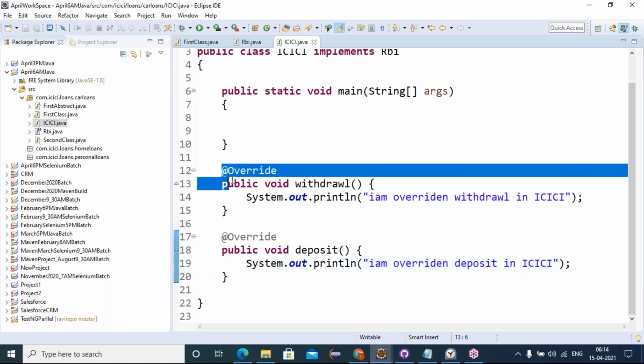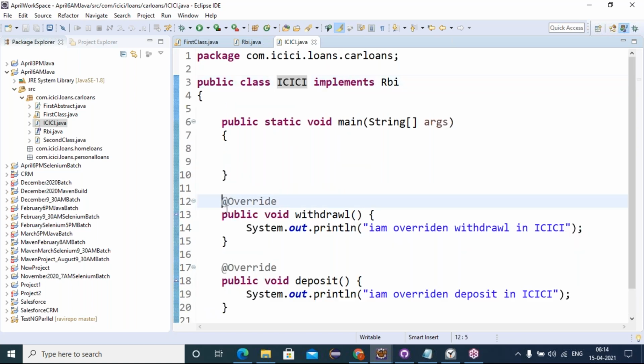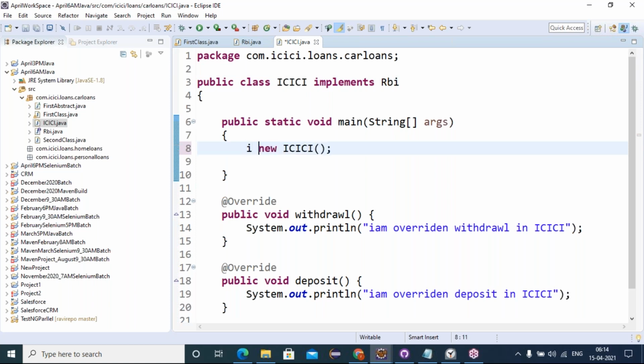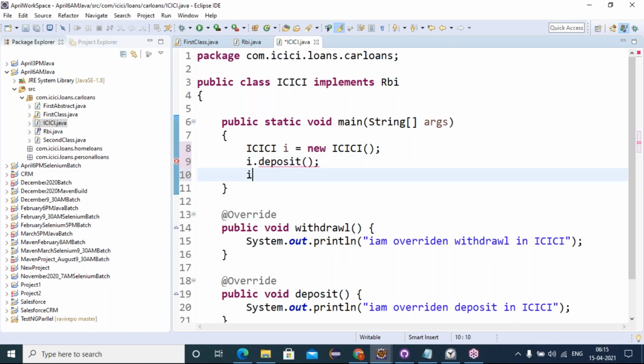So who has implemented these methods? ICICI has implemented these methods. Who can access these methods? ICICI only. How can I access? While creating an object of ICICI. So in the main method, new ICICI, storing into one variable of type ICICI class type. With this ICICI reference variable, I can access deposit from ICICI.